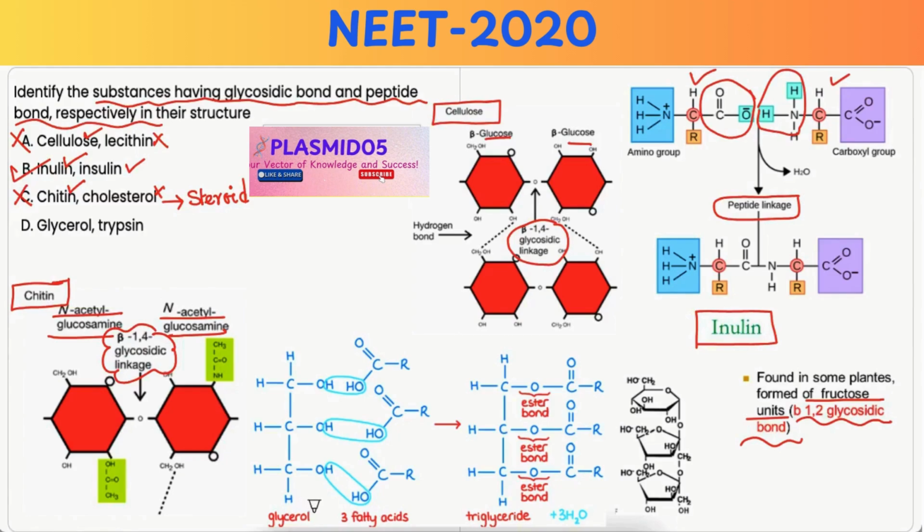Option D, glycerol and trypsin. Now, glycerol is a backbone of triglycerides and phospholipids, but it doesn't have glycosidic bonds. And it is involved in ester bonds when it forms the parts of fat. So it doesn't fit with the glycosidic bond or the peptide bond that is in question. And trypsin is a protein which is a digestive enzyme. And like all proteins, it contains peptide bonds between amino acids. Hence, it is incorrect option.